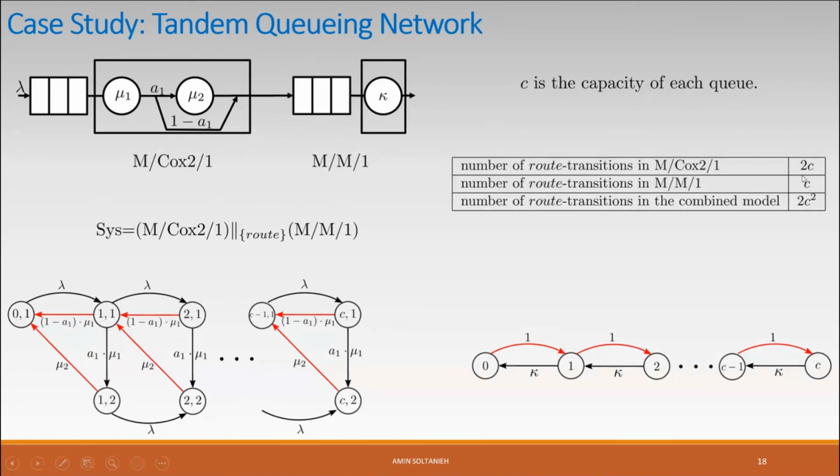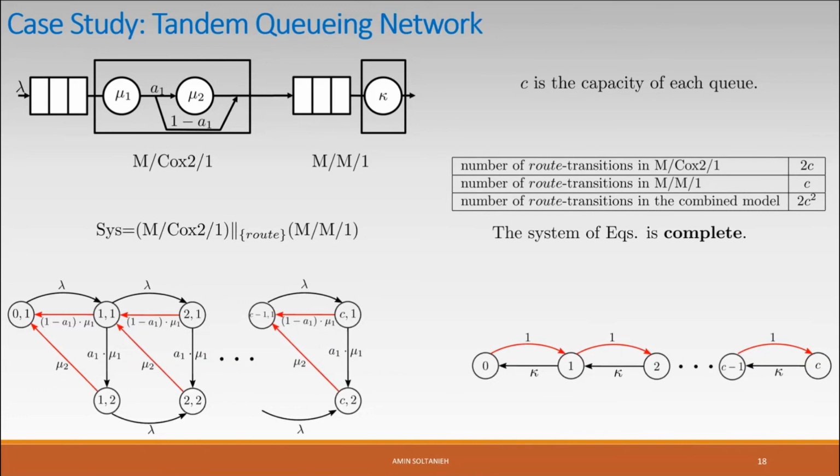Totally, we have 2 times C root transitions in the first queue, and we have C root transitions in the second queue. And as you see, in the combined model we have 2 times C squared root transitions, which is the product of C and 2 times C, and that's why the resultant system of equations is complete.